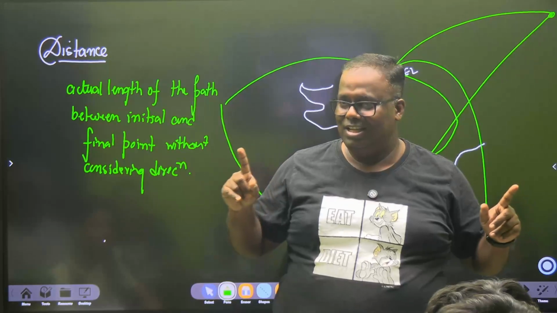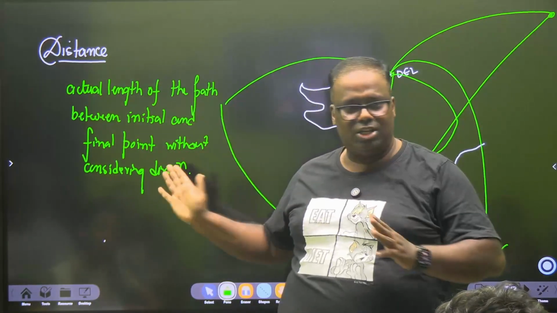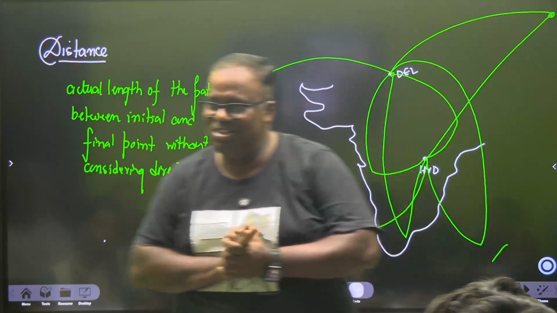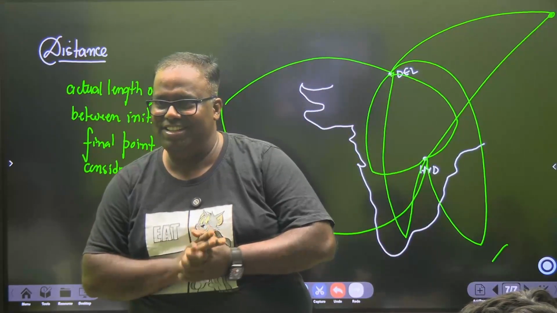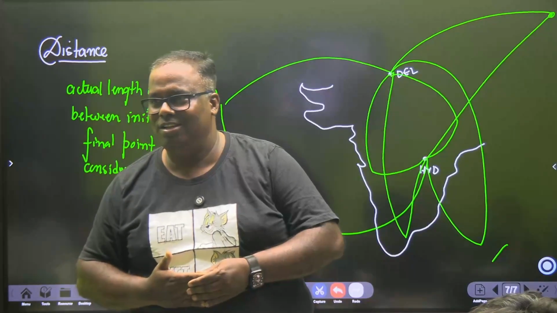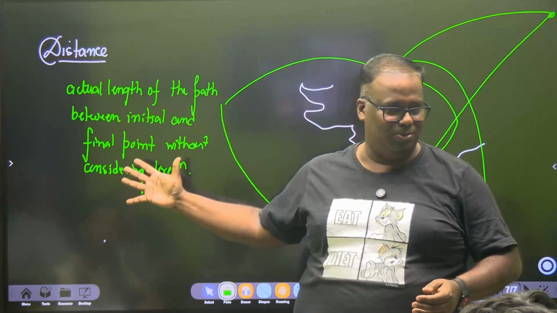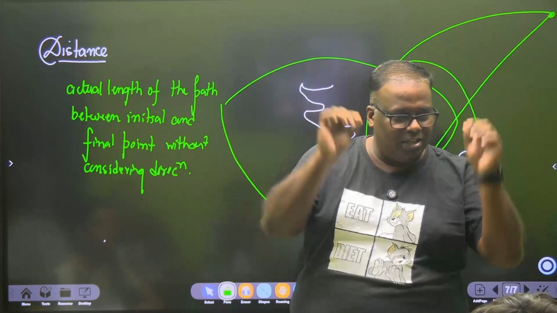Connected? So distance is the actual length of the path, and there is no direction involved. So is it a vector or a scalar? Scalar. I don't need directions to define distance. So distance is the first character that we understood in this chapter.